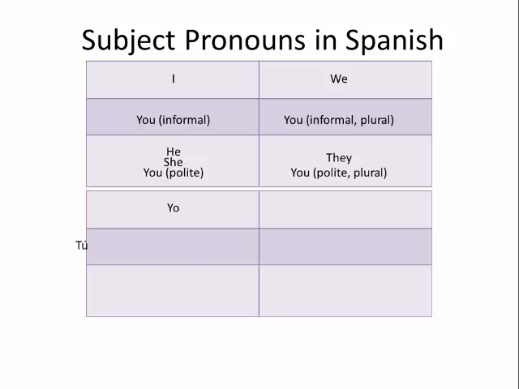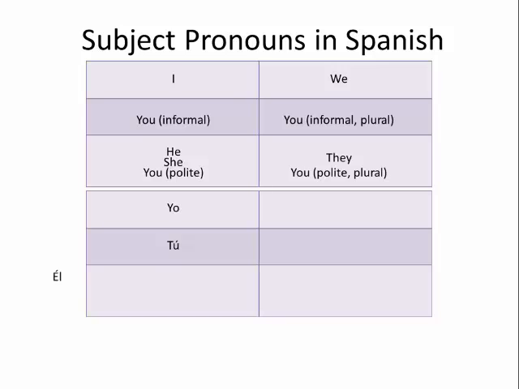The next is tú. This is the informal you we talked about. We use this when we're talking to someone we're close to, like a friend. Notice the accent over the u. It's really important to remember any accents. Not only can the word mean something completely different with or without the accent mark, but it's also there for another reason. It helps you pronounce the word. Wherever you see an accent mark, make sure you add emphasis to that syllable.